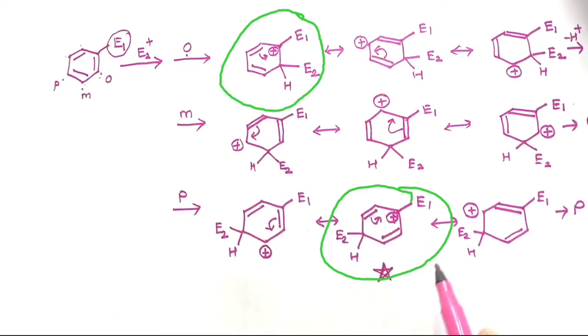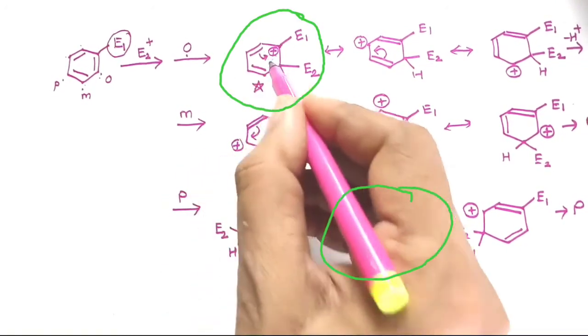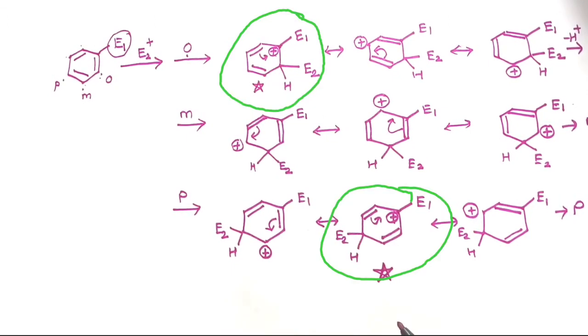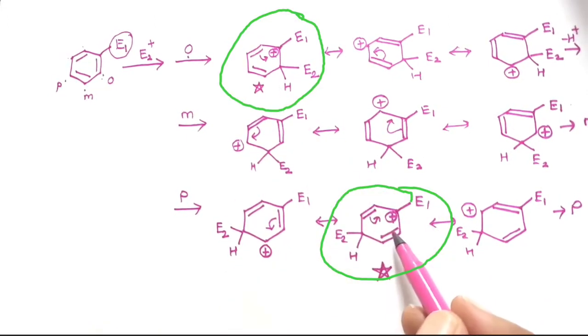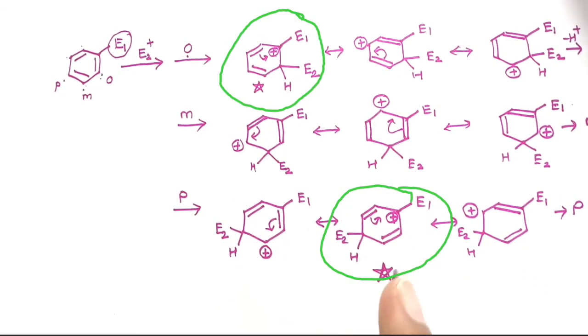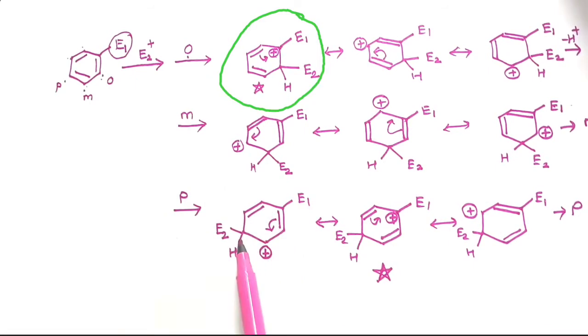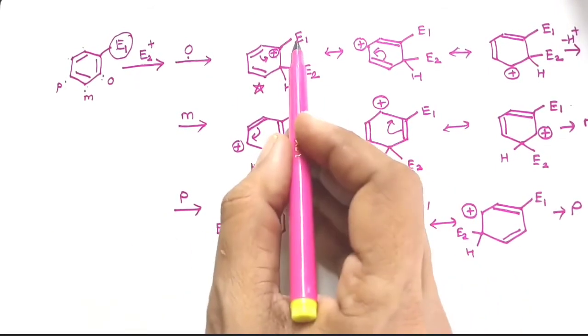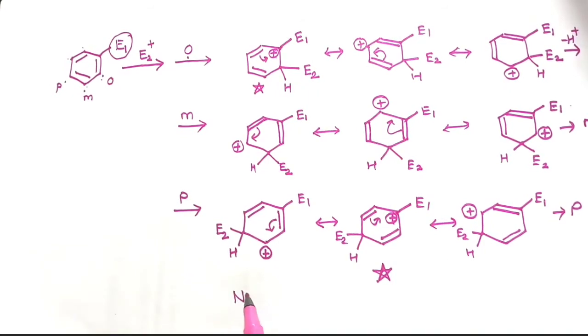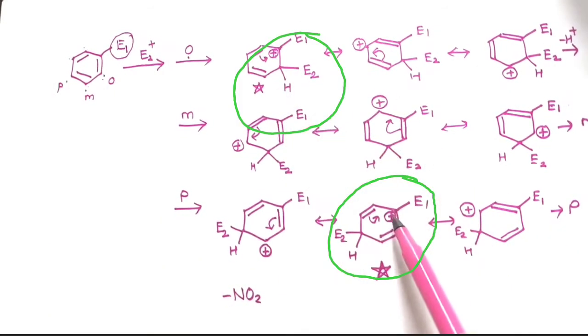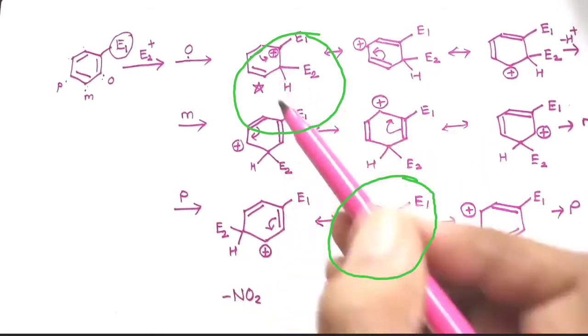So this structure and this structure, these two are very specific structures of the intermediates which are formed, and the stability of these two structures will decide whether ortho attack, meta attack or para attack will be favored. So if E1 is a nitro group, then this will destabilize these two structures.